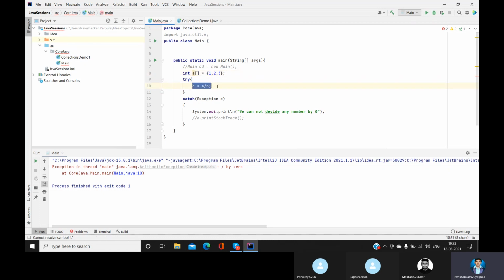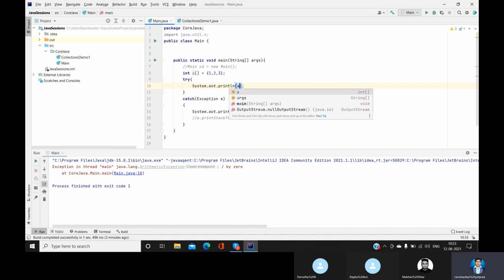So we have created 3 elements in an array and we are trying to access the fourth element over there. Let's see what will be the exception.